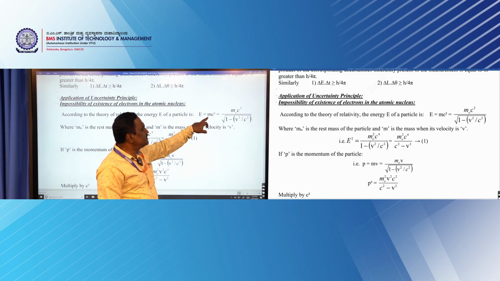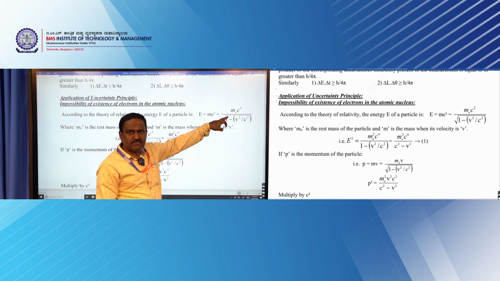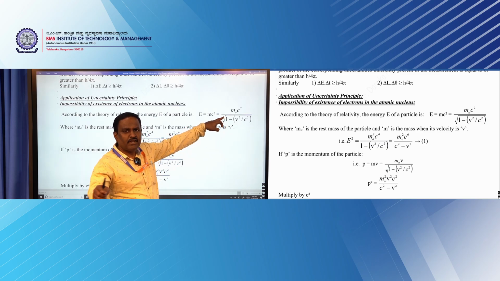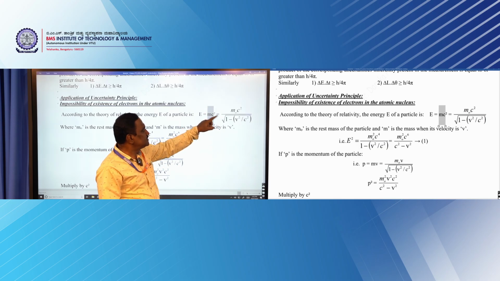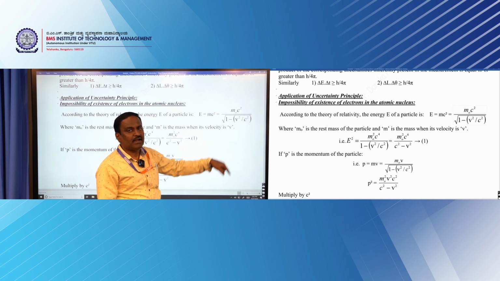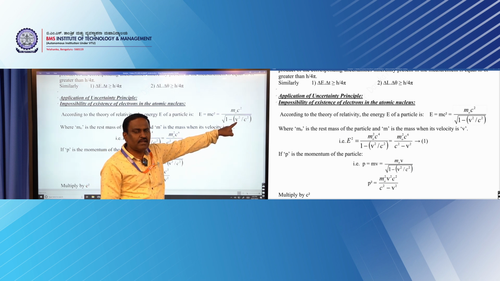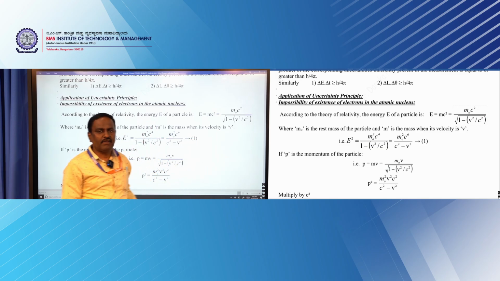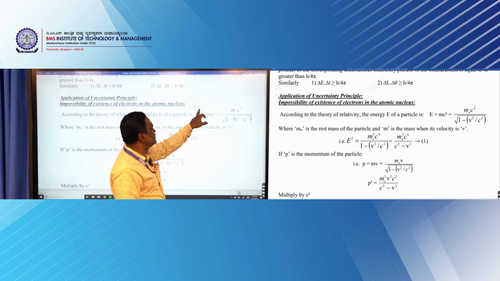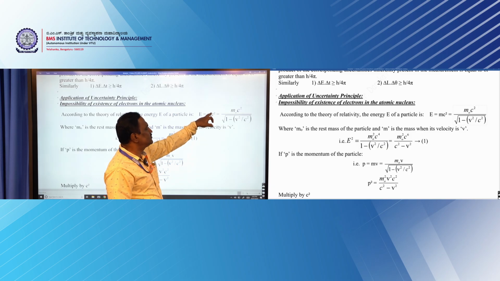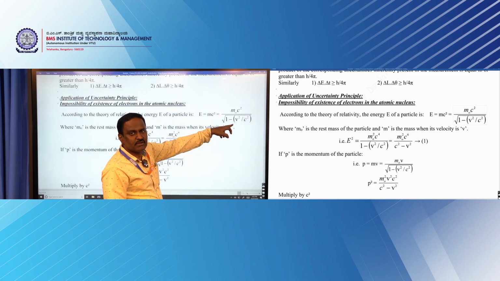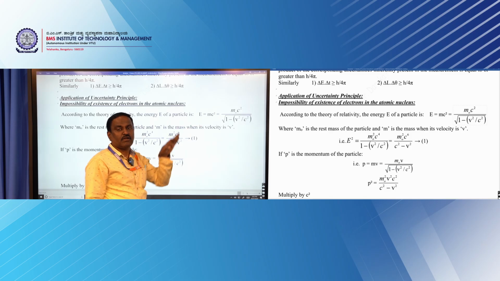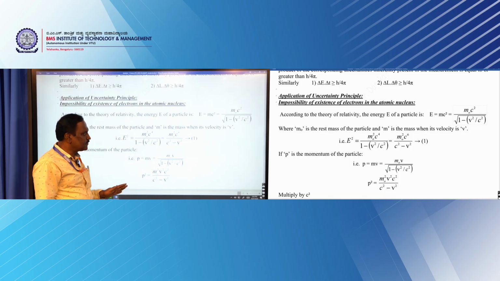Here this mass m naught is called the rest mass of the electron, which is 9.1 × 10^-31 kg, whereas m is the mass which depends upon the velocity of the particle. v is the velocity of the particle and c is the velocity of light. You know Einstein's mass-energy relation, E = mc², a well-known equation. In place of m, we will consider m naught by the square root of 1 minus v²/c². This relation is from the special theory of relativity.